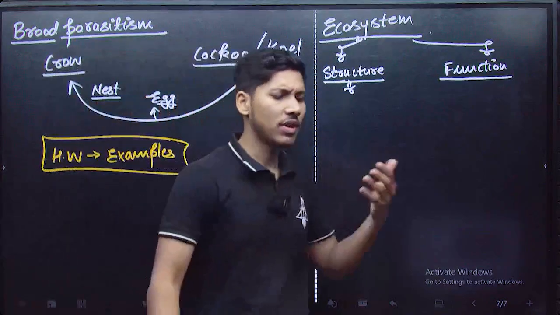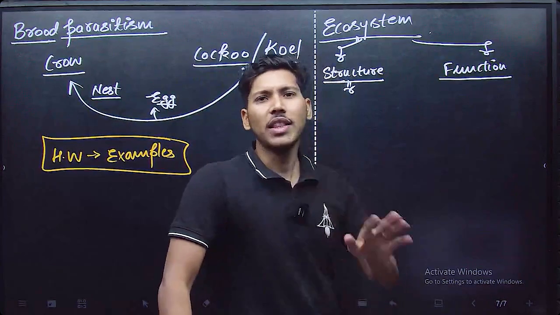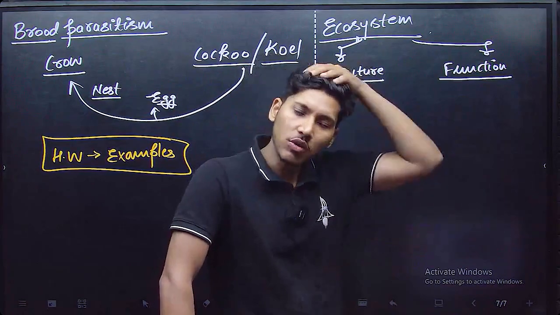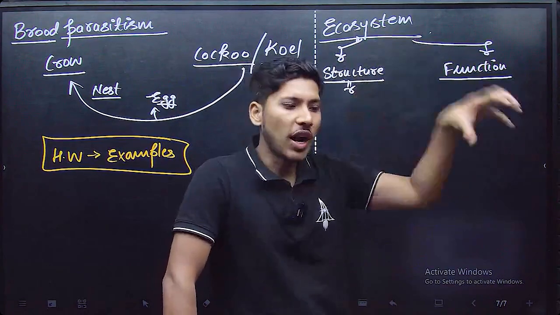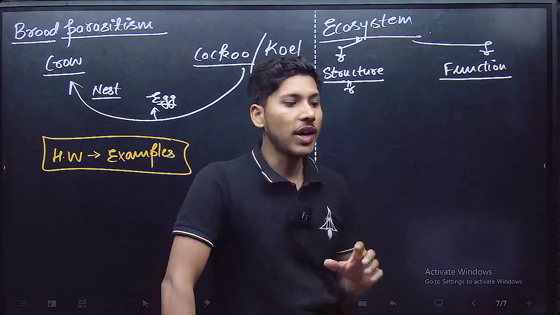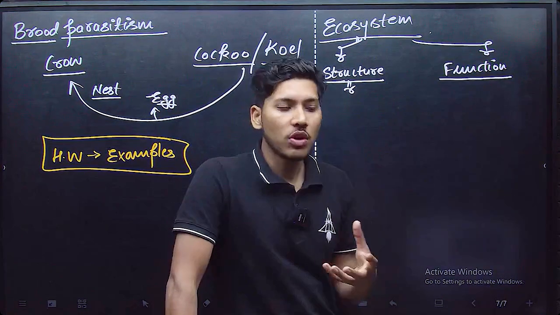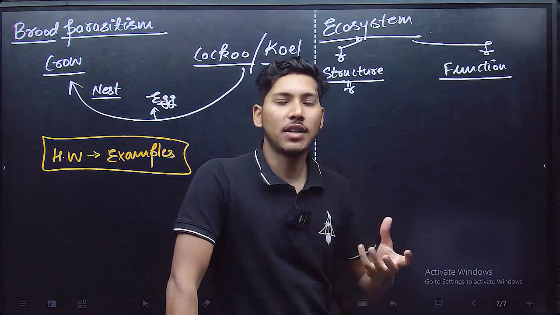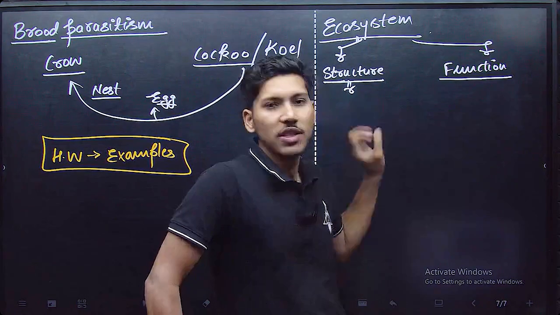Let me give you an example. Anything can be an ecosystem. Like if you have a pond in the front of your house, then it's an ecosystem. Your house itself can be an ecosystem. This office can be an ecosystem. Now how will you classify the structure of that ecosystem? This is your first part.